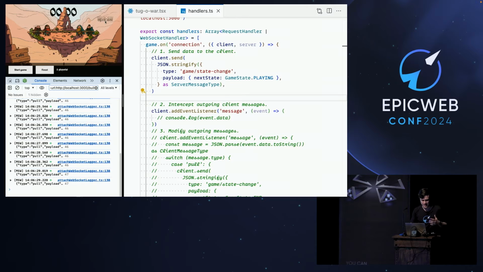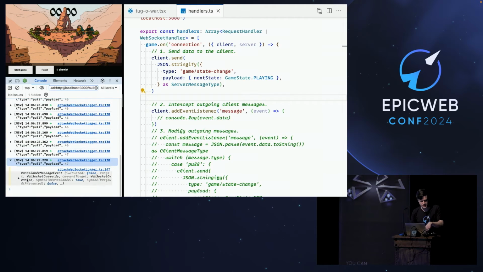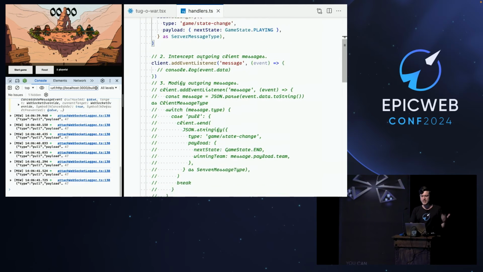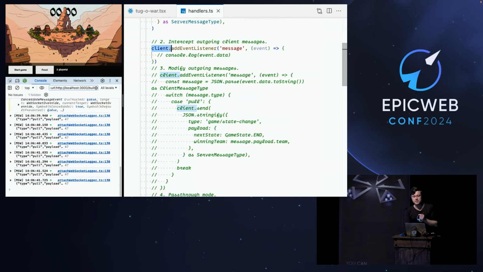But you're basically sending an event from the client, which is a pull event that lets the server know, hey, this is the right team or the left team pulling on the rope, so please calculate the score. Who is winning? This is really nice, but nothing is happening visually because we need to teach our handler to react to this event. So in fact, to intercept any events from the client, and this client object is event target based, just like a WebSocket instance.